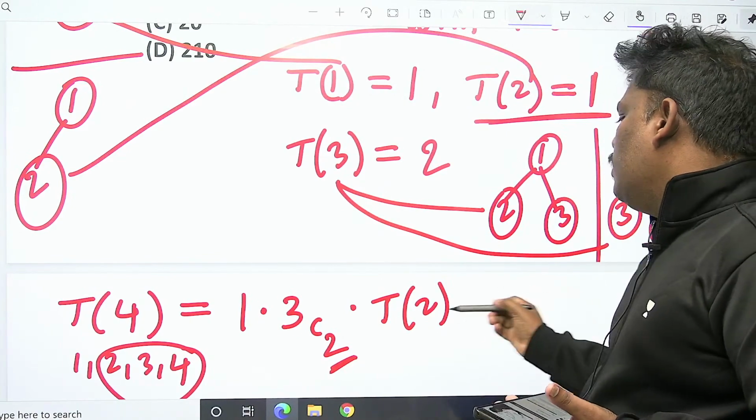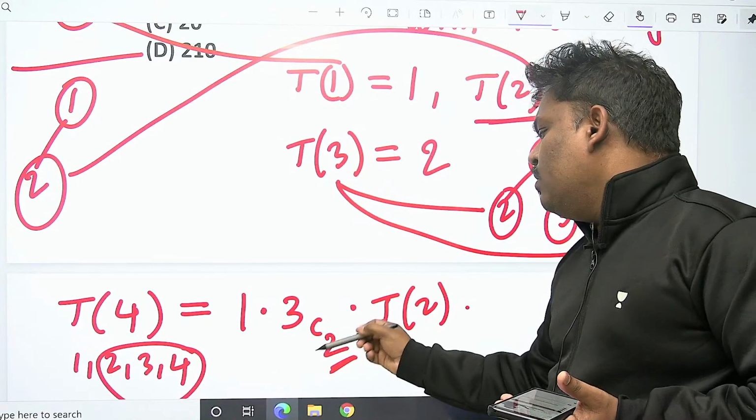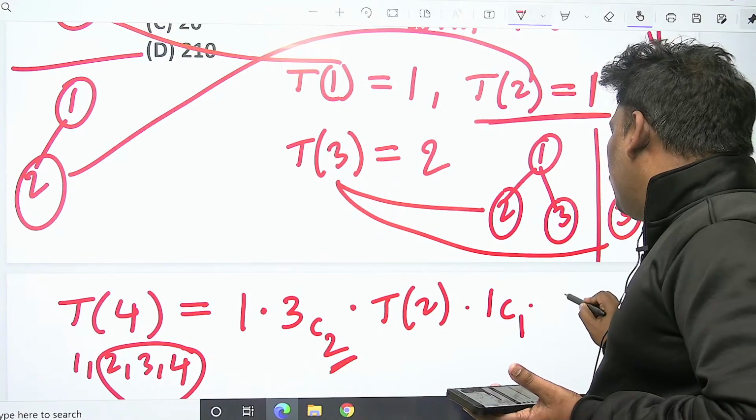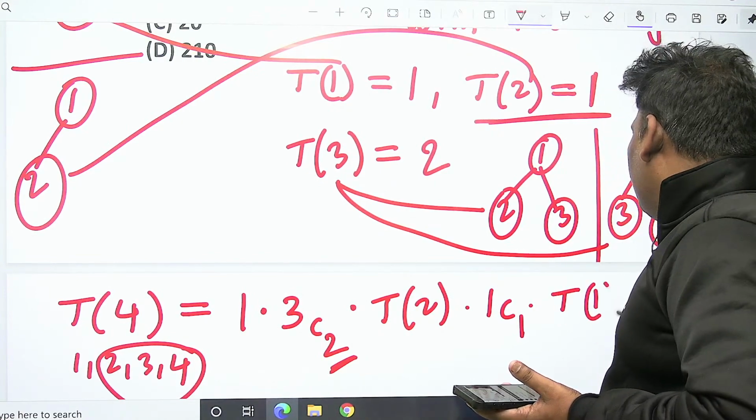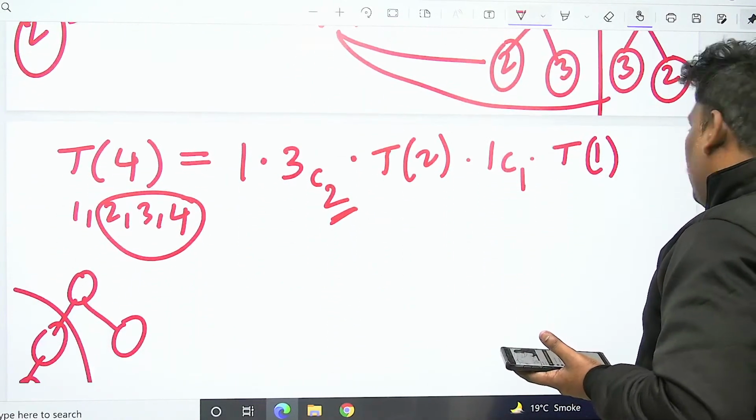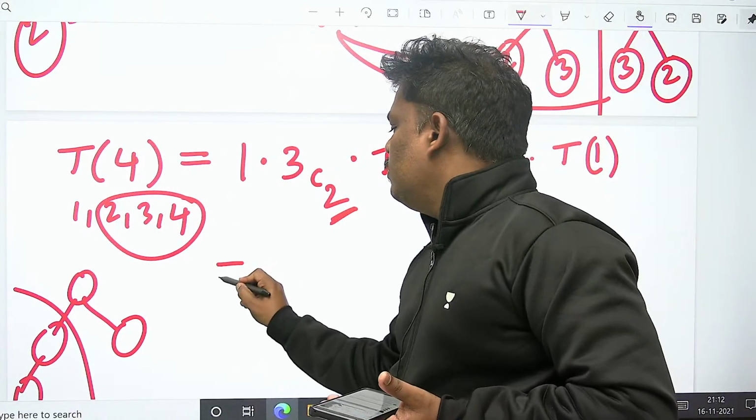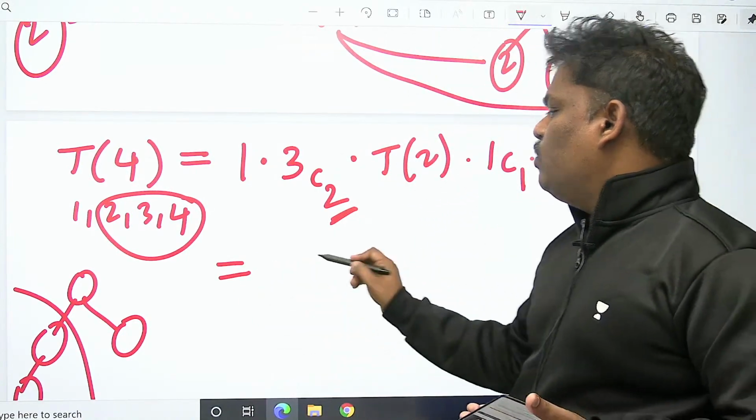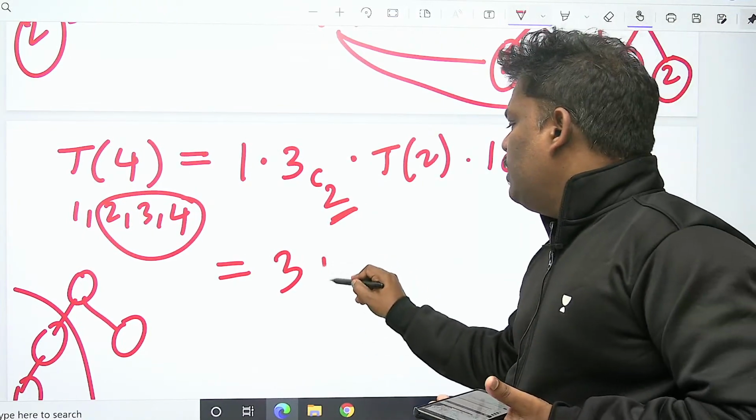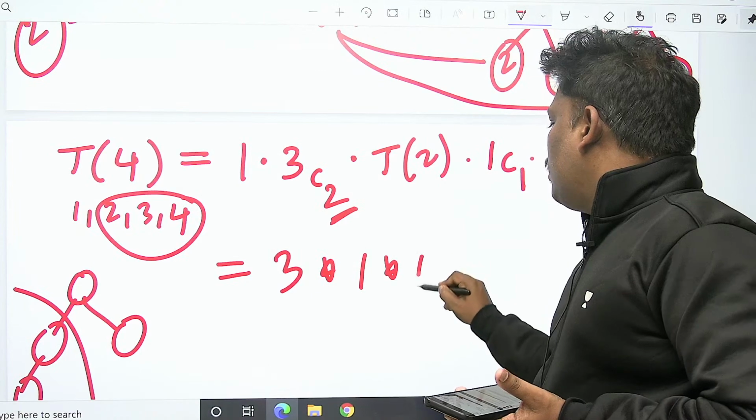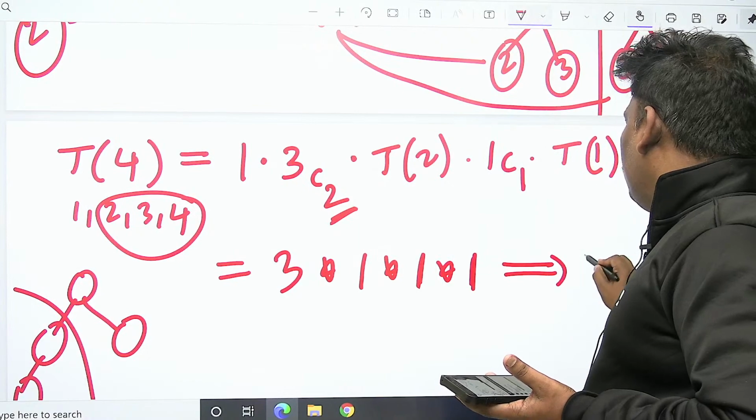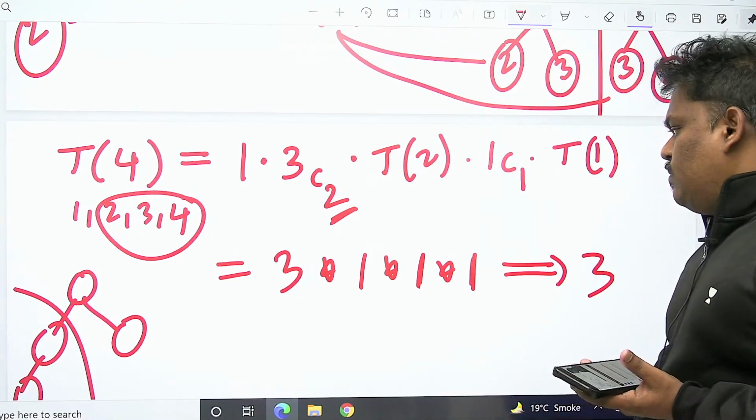On the right-hand side, how many people? Out of 3, if you select 2 for the left side, 1 person is left out. Out of 1, selecting 1 is one way. With 1 person, how many min heaps are possible? T of 1. Can you find the answer for this? 3C2 is 3, into T of 2 is 1, into 1C1 also 1, T of 1 also 1. So finally 3.